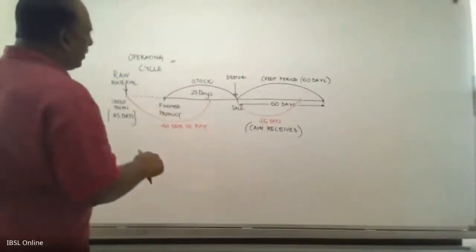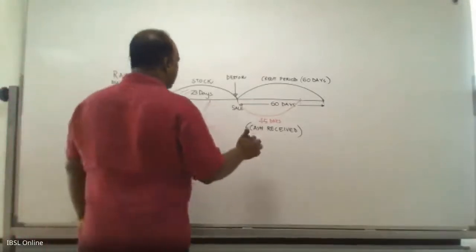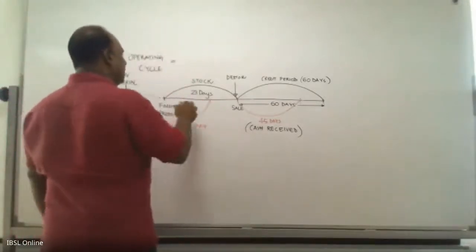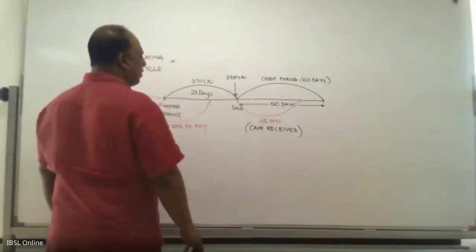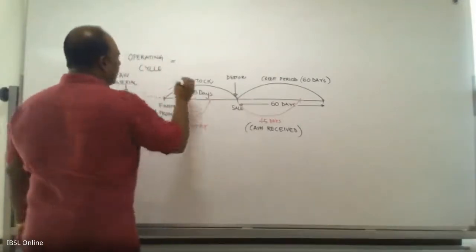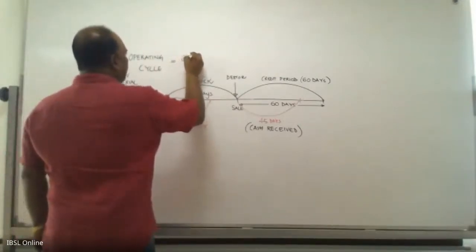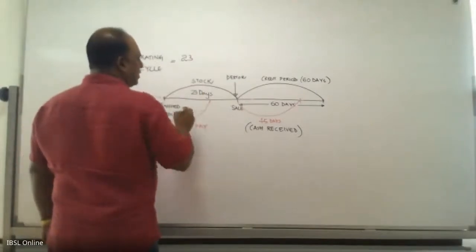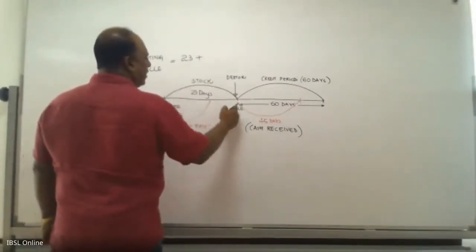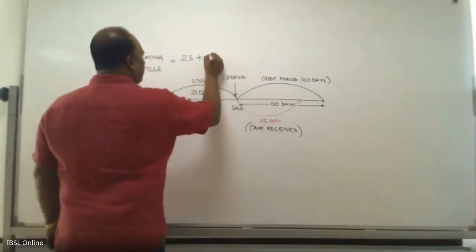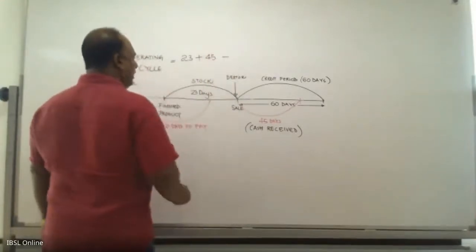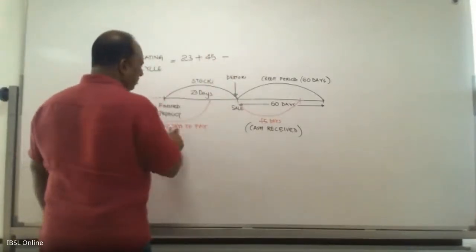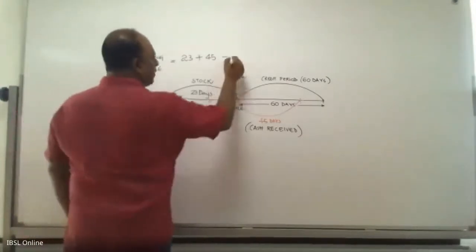You have to calculate the stock turnover ratio, debtors turnover ratio, and creditors turnover ratio. So that is what I have given in simple terms in number of days. So what you need to do is, you would add the 23, that is the stock turnover days, and the debtors turnover days is 45, minus for the payment, you have taken 40 days.